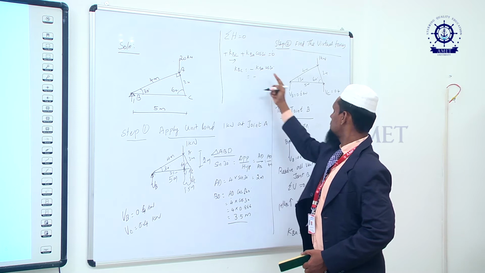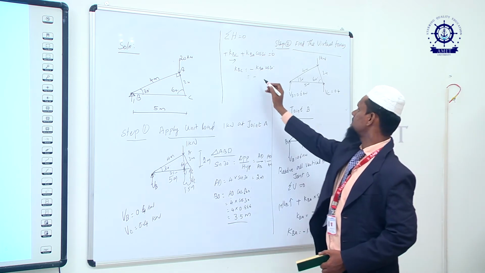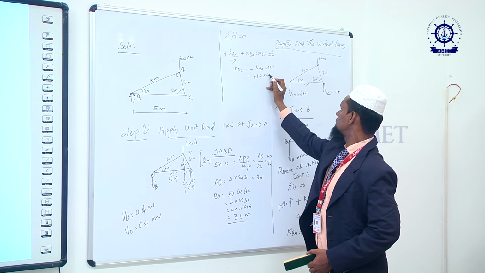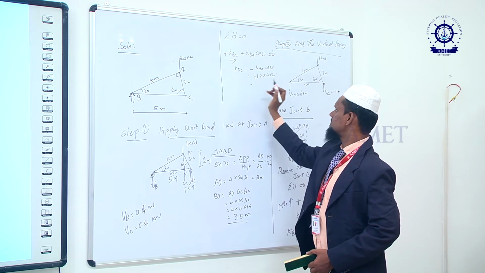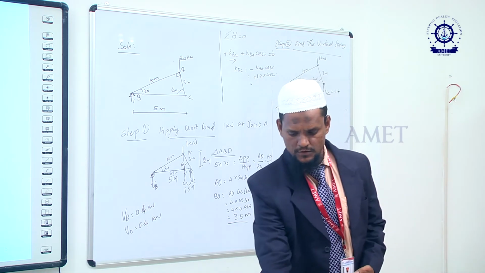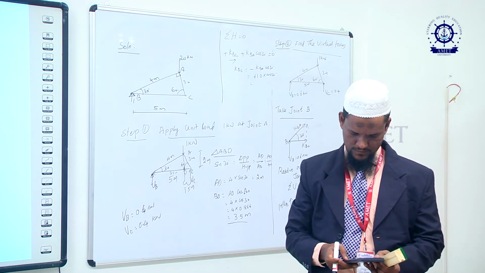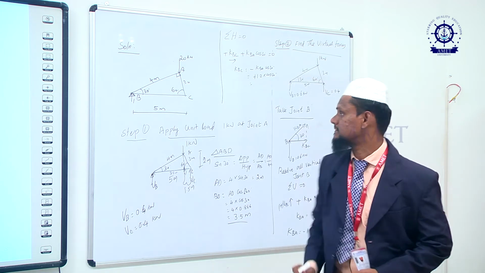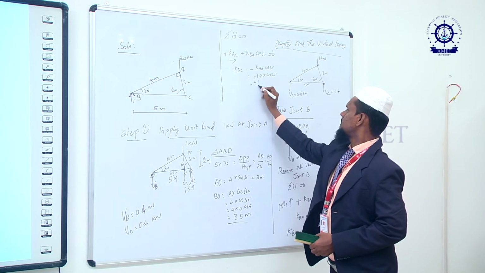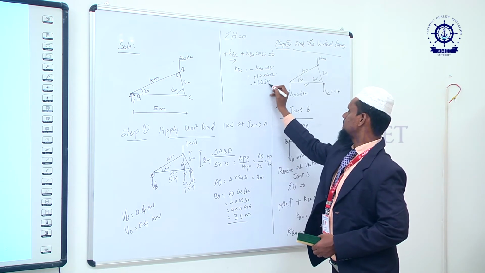So KBA is nothing but how much? We are getting minus 1.2. So it will become 1.2 cos 30. So it is 1.2 cos 30, which gives 1.039, positive, 1.039 kilonewton.